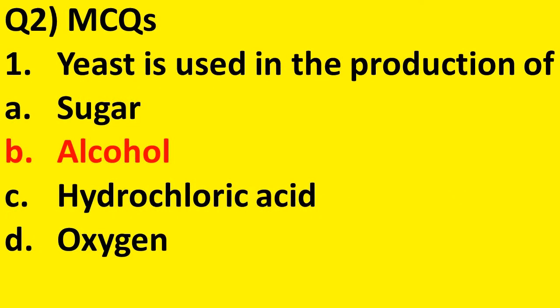Now we will discuss question number 2, that is MCQs. Number 1, yeast is used in the production of, the given options are sugar, alcohol, hydrochloric acid and oxygen. Out of this, which is the answer? Alcohol. Yeast is used in the production of alcohol.